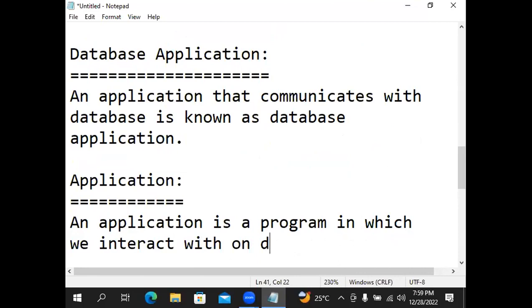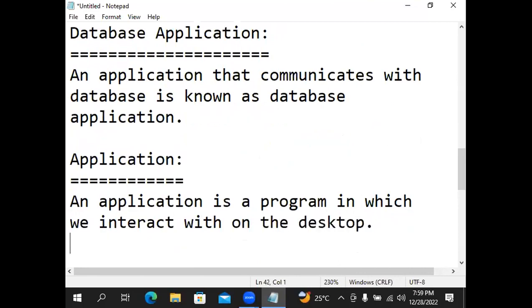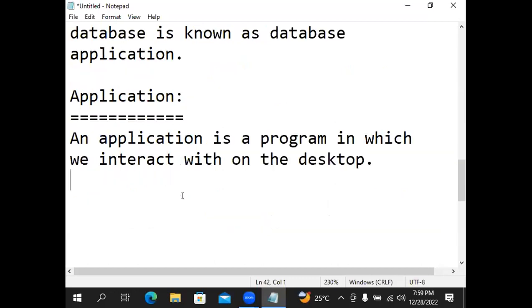on the desktop. An application is a program in which we interact with on the desktop.